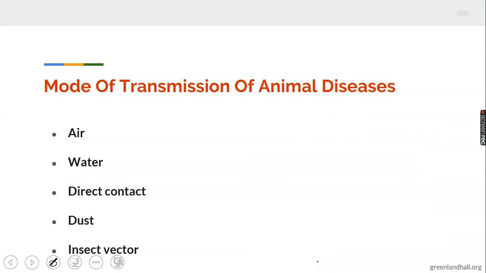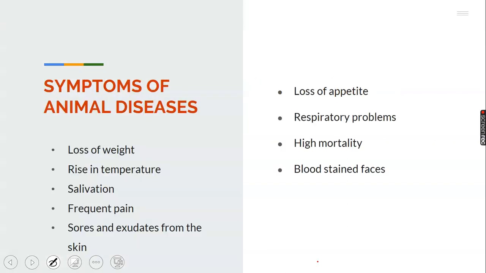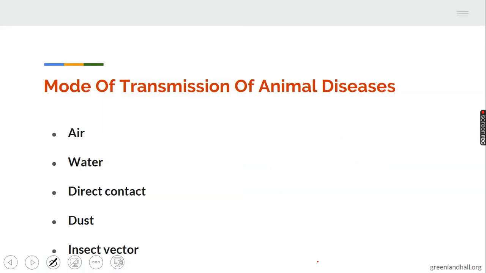Okay, let's look at the mode of transmission of animal diseases. First, we have air, which is under infectious disease. Air is the most common mode of transmission of animal diseases. We have water, direct contact, dust, and insect vector. These are the major means of transmission of animal diseases.